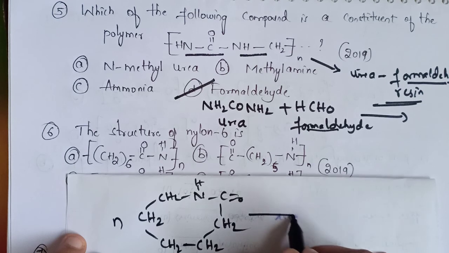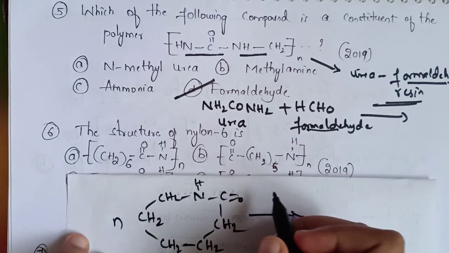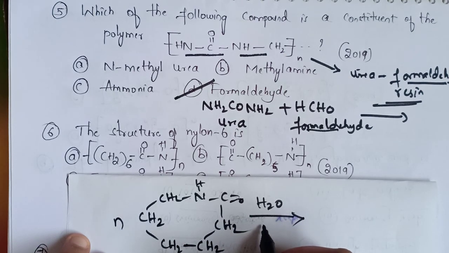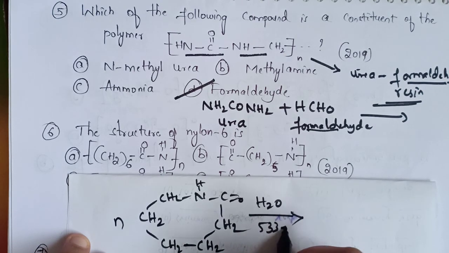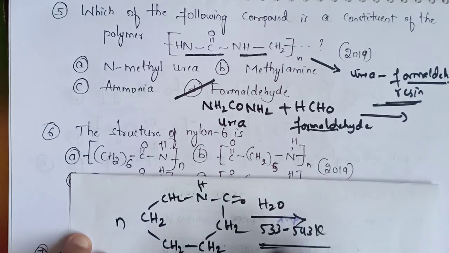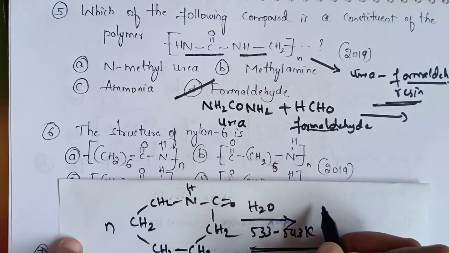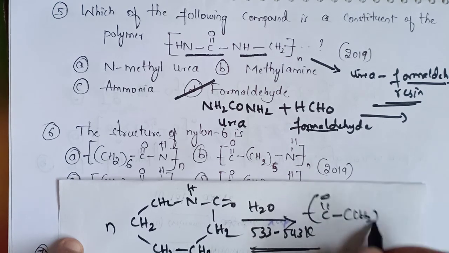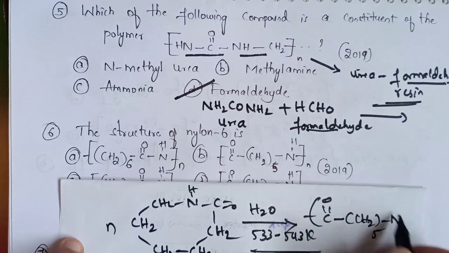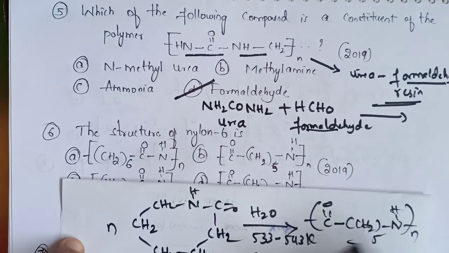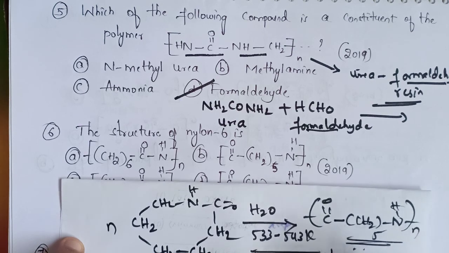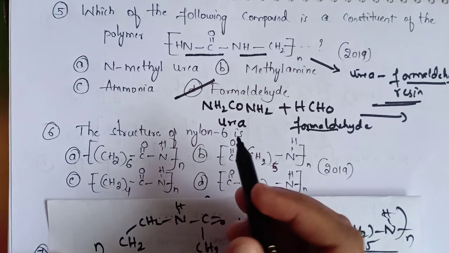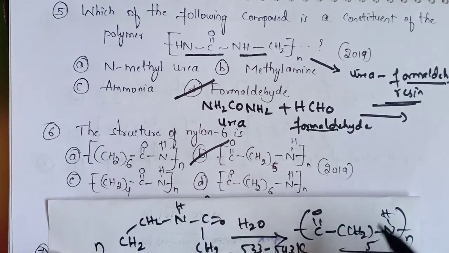So when this caprolactam is heated with water at 533 to 543 K temperature, we will obtain nylon 6, that is C double bond O, CH2, NH, n. This is nylon 6. So the correct option is option B, the correct structure for this.